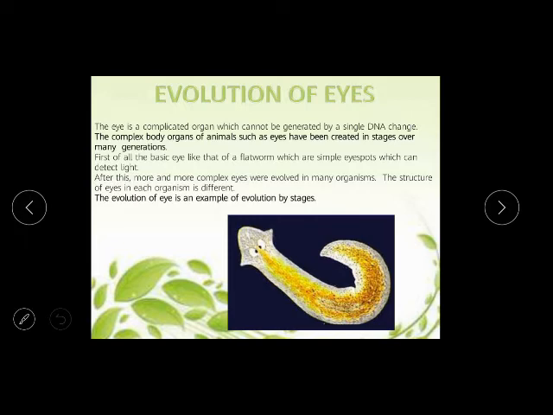At first it was a simple structure, and then day by day, when different encounters and different needs came, the eye position changed. In human beings the eyes are in the front, but in a goat you will see that the eyes are on two different sides. So different organisms have different sizes and orientations of eyes, and that was due to evolution over generation after generation.